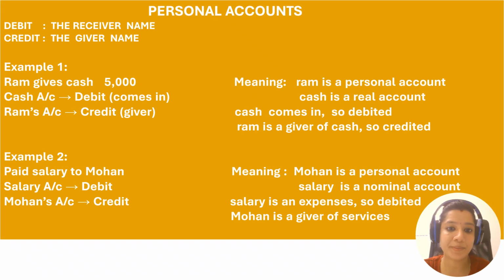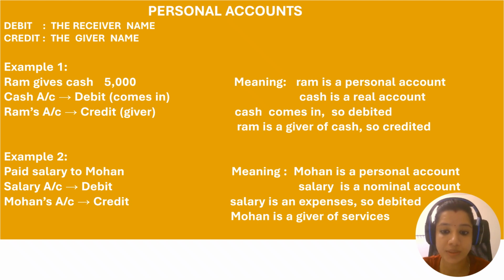Let's start with the personal account. Here I have given you the rules. The example comes with a meaning. You can take a screenshot. Okay, so the personal account: what is debit here, and what is credit? The receiver name.